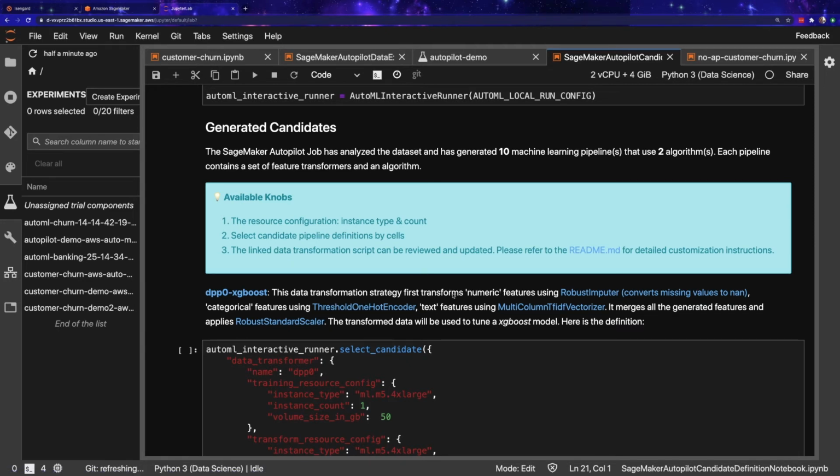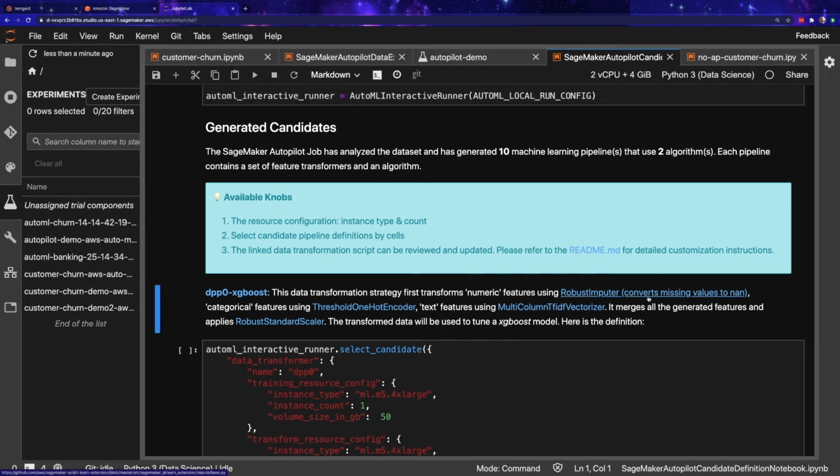And it tells you that the data transformation strategy first transforms numeric features using the robust imputer. And then categorical features were encoded using the threshold one-hot encoder, and text features using the multi-column TF-IDF vectorizer. And if those are just big words and you don't know what I said, don't sweat it. That's the whole point, right? That it did these different pre-processing techniques to improve model performance.